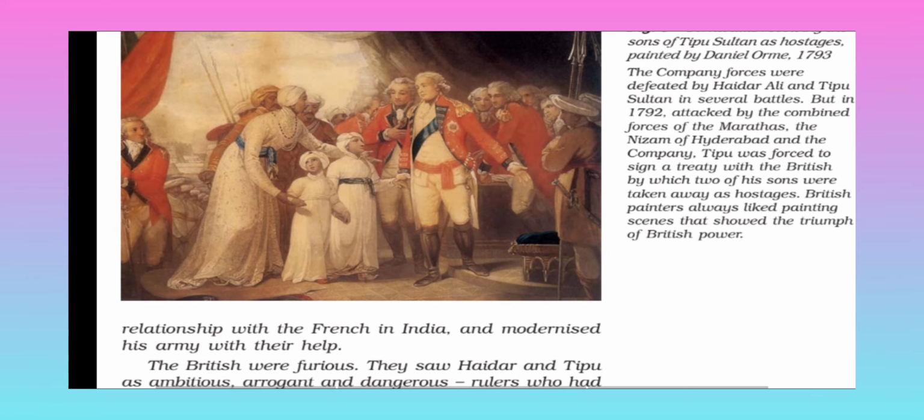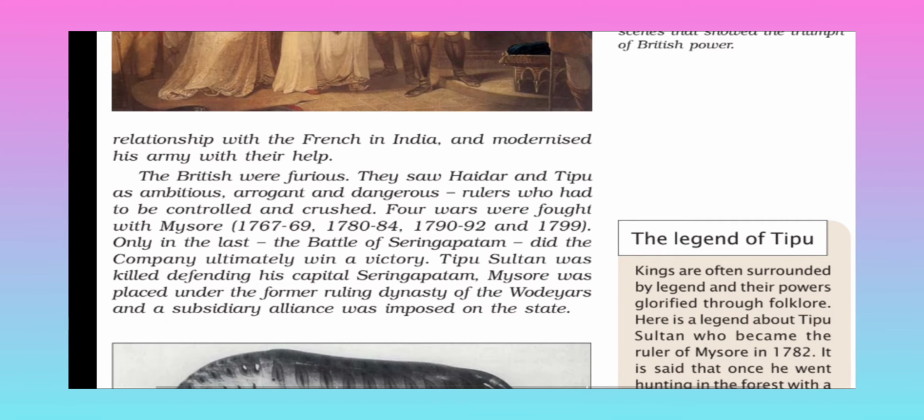Okay, so the British were furious. In the picture that has been explained, the British were furious. They showed Hyder and Tipu as ambitious, arrogant and dangerous rulers who had to be controlled and crushed. Four wars were fought with Mysore: the first in 1767 to 69, the second 1780 to 84. In 1782 Hyder Ali died, so his son Tipu Sultan continued, and the third was 1790 to 92 and the fourth 1799.